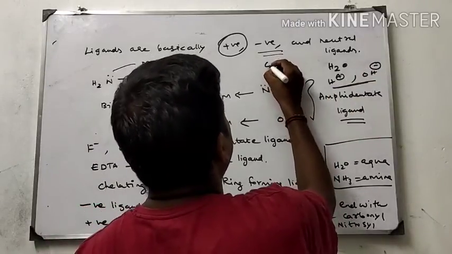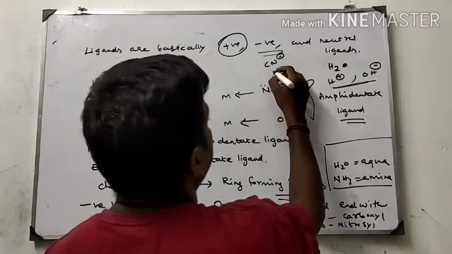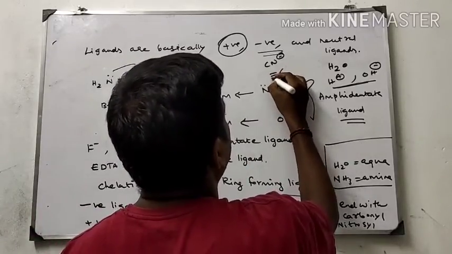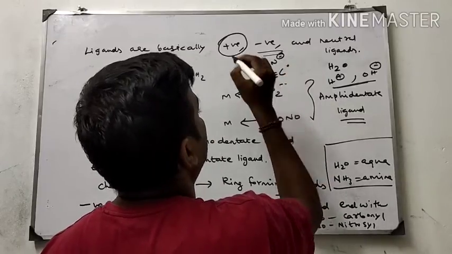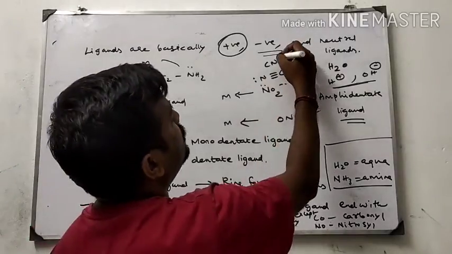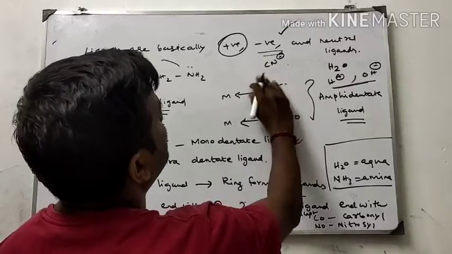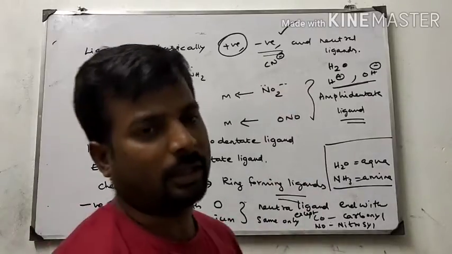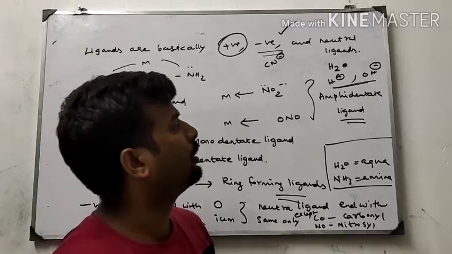Negative ligands, for example cyanide, have more minus charge, because carbon has one lone pair of electrons and nitrogen has two lone pairs of electrons. So it is electron rich all over, and therefore it is a negative species. A positive ligand means any one of the atoms contains a negative ion. That is called a positive ligand.